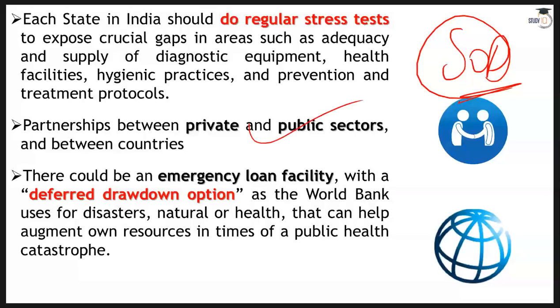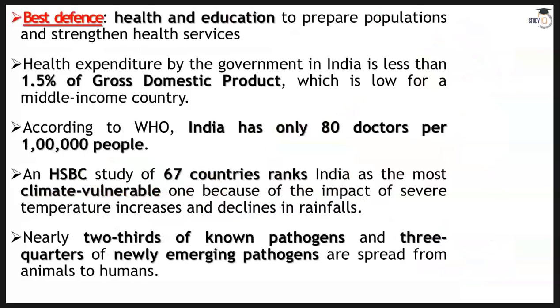Partnerships between the private and public sector, we have already covered this point and discussed it. And there could be an emergency loan facility. This is a very interesting point. When natural disasters take place, right? The World Bank provides a loan facility, an emergency loan facility. A deferred drawdown option is available. So the same thing should be available for this sort of epidemics as well.